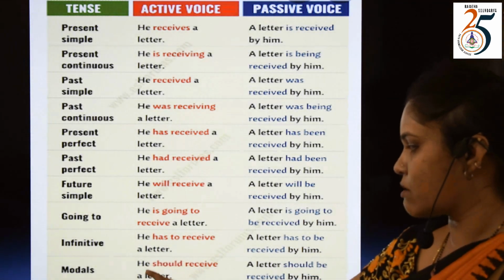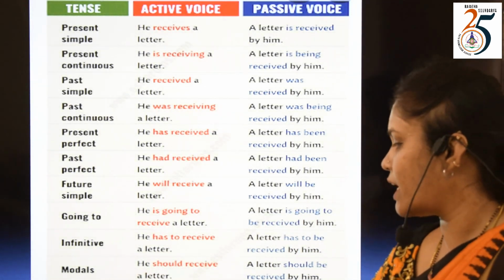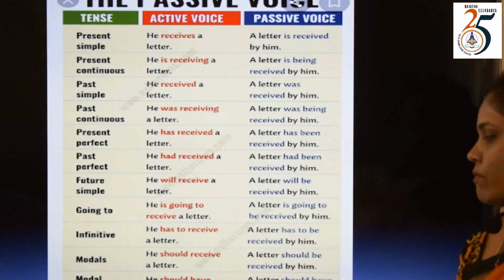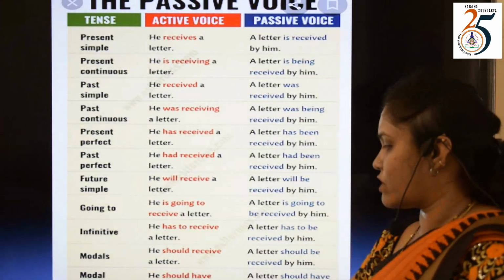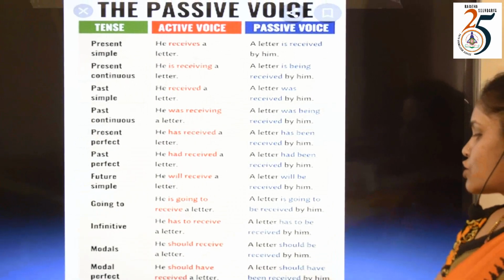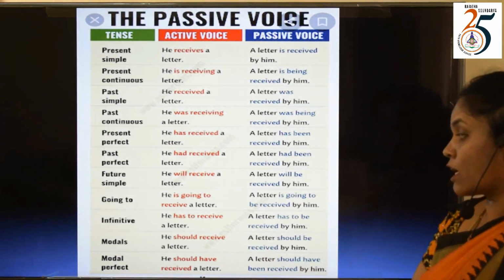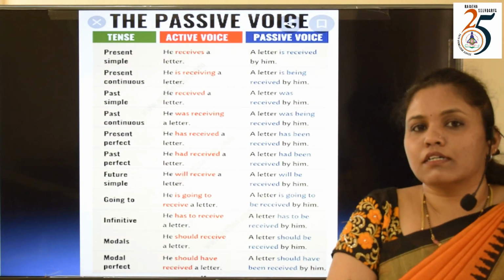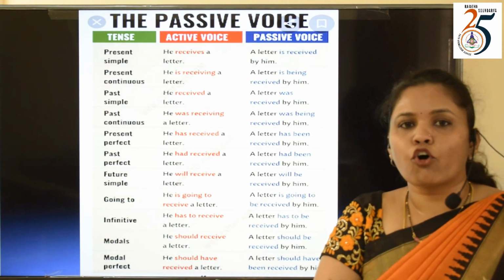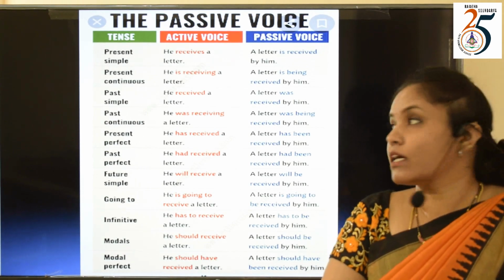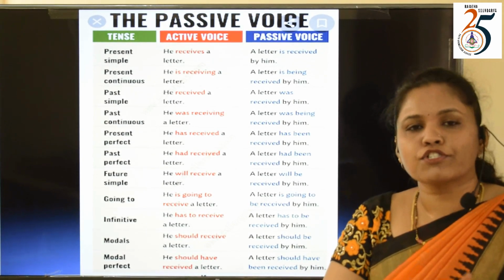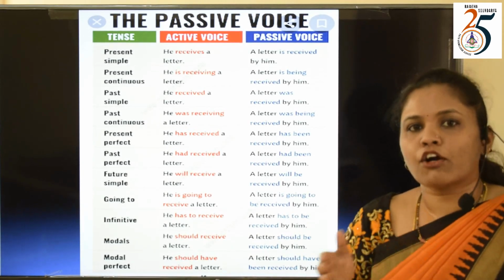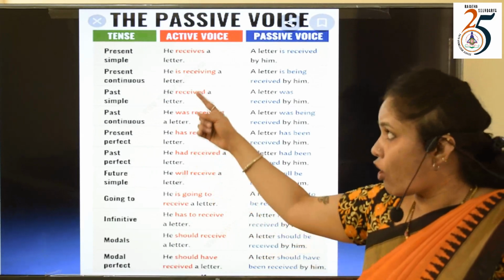"Should" is a modal. "He should receive a letter." "A letter should be received by him." "He should have received a letter." "A letter should have been received by him." Okay, this is the last slide, and I am ending this topic. I hope all the doubts are clear, and try to change active voice to passive voice using simple sentences first. Then going on, you can change it in all the different tenses.